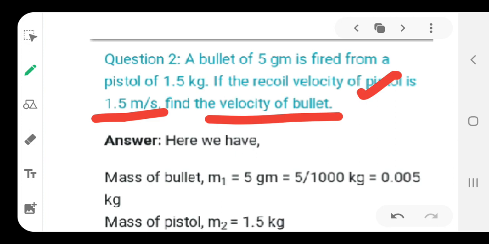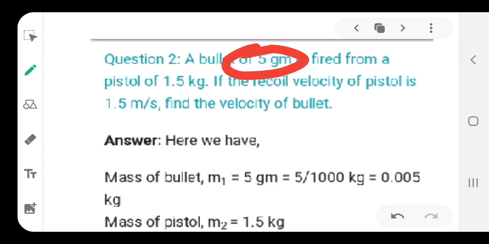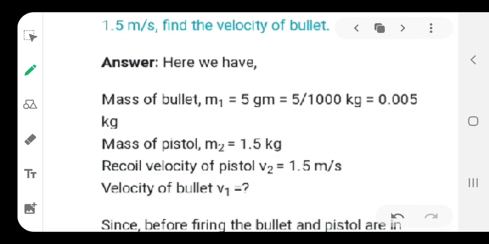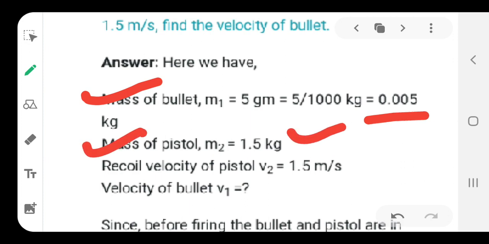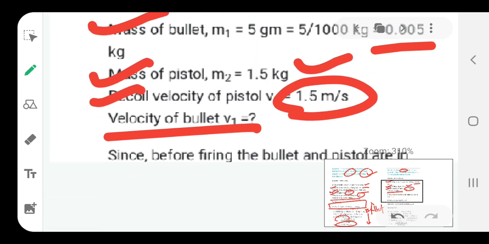You can see these examples are quite interesting as solved problems, because these things are used in various formats of our numerical problems. So, here you can see the whole data is there. Make sure that 5 grams should be converted into kilograms. The rest you have: the mass of the bullet, the conversion of course, the mass of the pistol, and the recoil velocity is also given to us, and the velocity of the bullet, that is V1, they ask us.